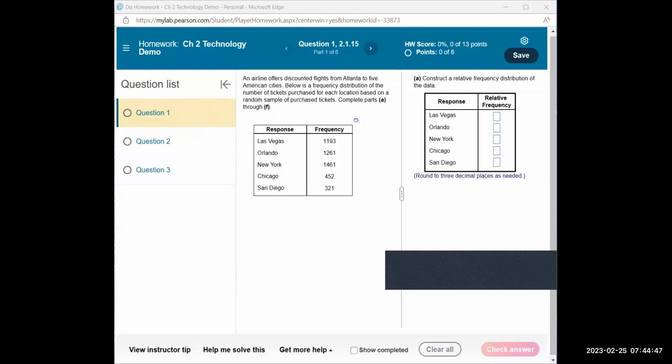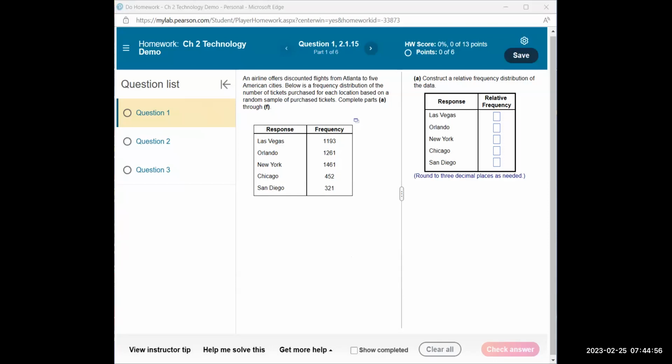Question number 1. An airline offers discounted flights from Atlanta to 5 American cities. Below is a frequency distribution of the number of tickets purchased for each location based on a random sample of purchased tickets.